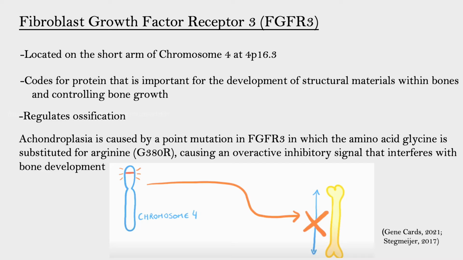Achondroplasia has been linked to the fibroblast growth factor receptor 3 gene located on the short arm of chromosome 4. This gene codes for a protein that is important in the development of bones, controlling bone growth, and the ossification process. Achondroplasia is caused by a point mutation in which the amino acid glycine is substituted for arginine, interfering with proper gene function.